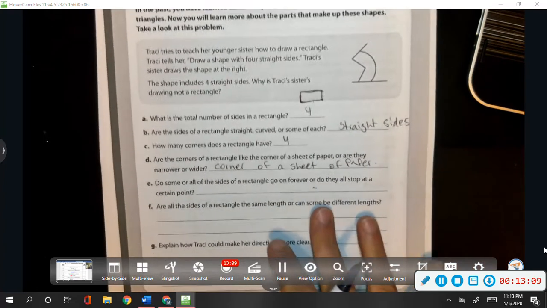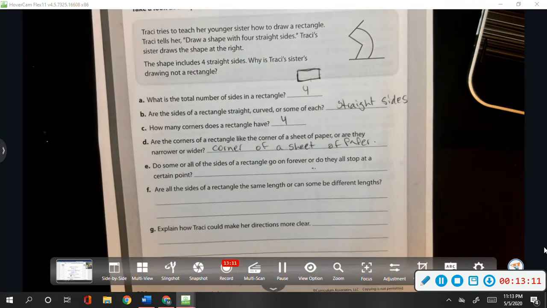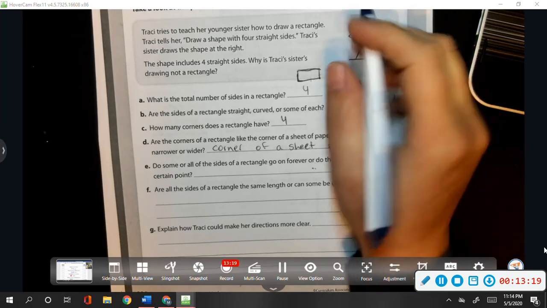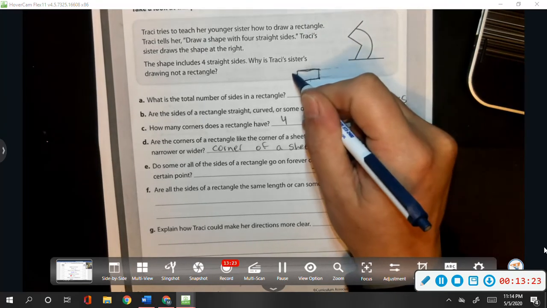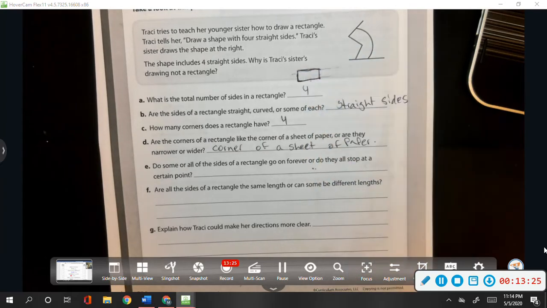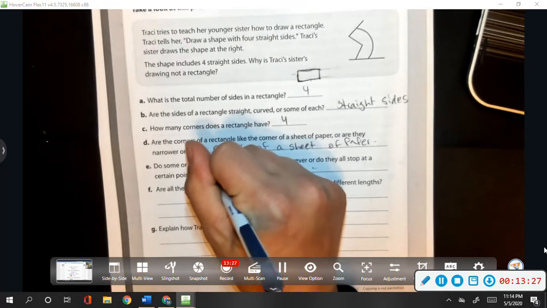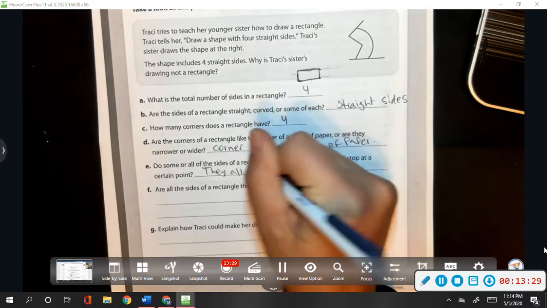Do some or all of the sides of a rectangle go on forever, or do they all stop at a certain point? Are my lines going any further? No, they stop. So they all stop.